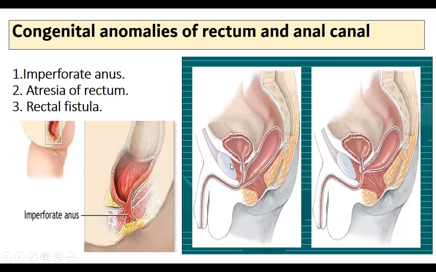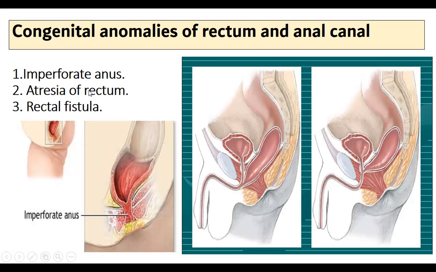At that time, it may start opening into the urethra, so the feces start coming out through the urethra, and it might be in the membranous urethra or sometimes in the prostatic urethra. So this is how it is opening. Sometimes there might be total blockage, and sometimes it starts opening into the urethra. So this condition is called imperforate anus, where it is totally blocked.